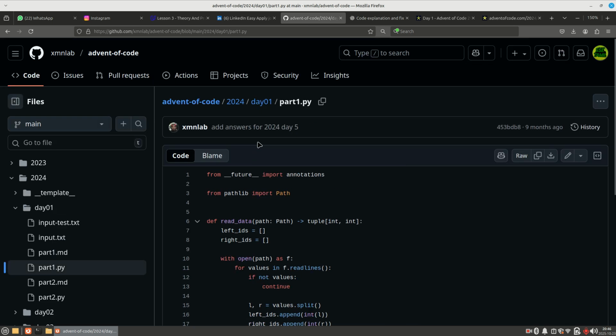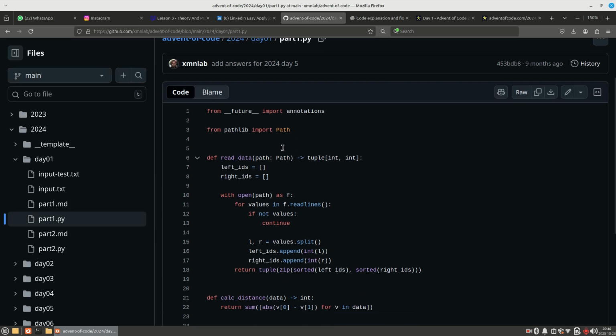Then we can see Mr. Ivan's code. From __future__, which is part of Python, he imports annotations, and from pathlib, another library, he imports Path, which is a very powerful class in Python.